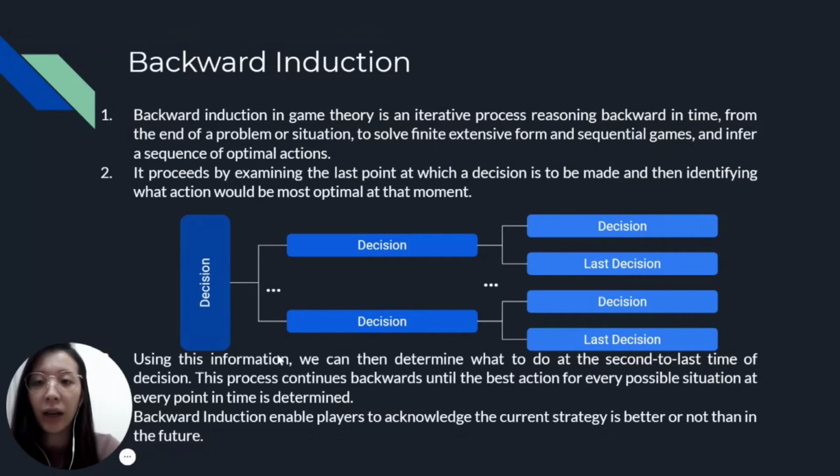It proceeds by examining the last point at which a decision is to be made and then identifying what action would be most optimal at that moment. Using this information, we can then determine what to do at the second to last time of decision. This process continues backward until the best action for every possible situation at every point in time is determined.